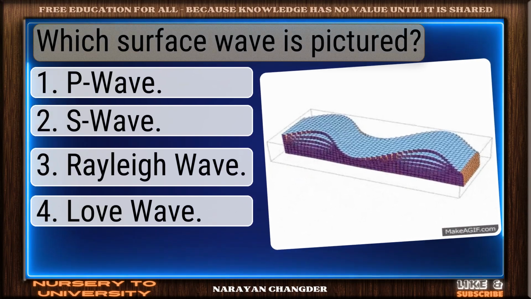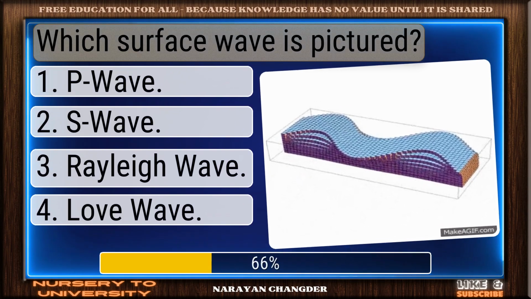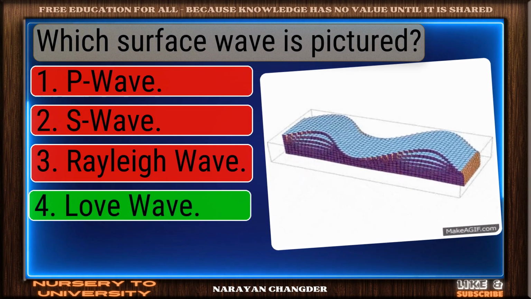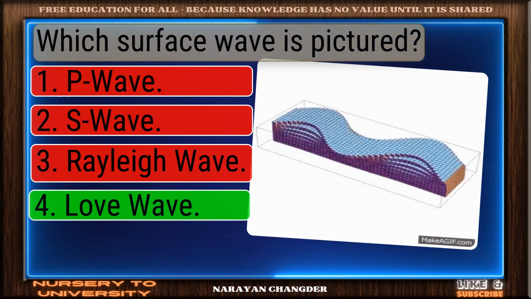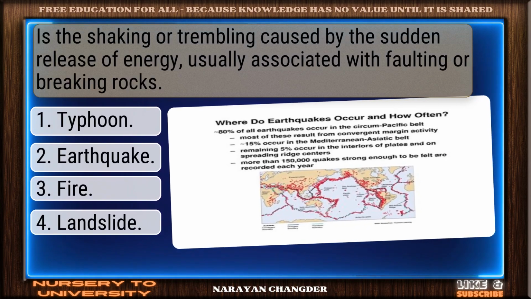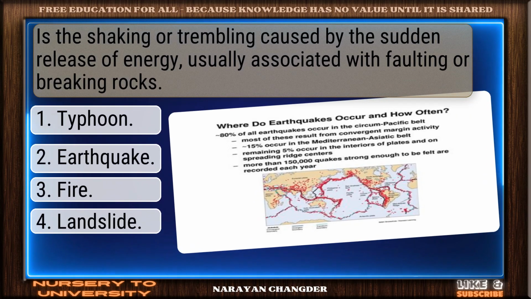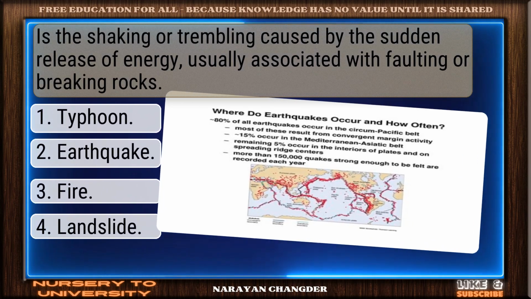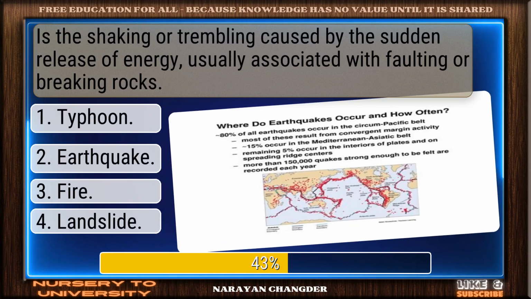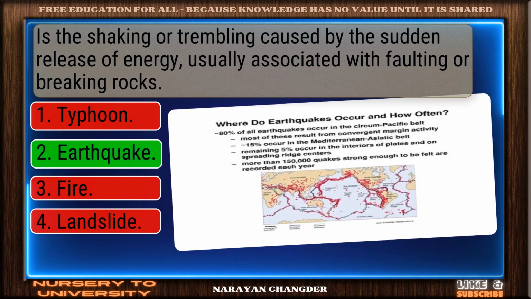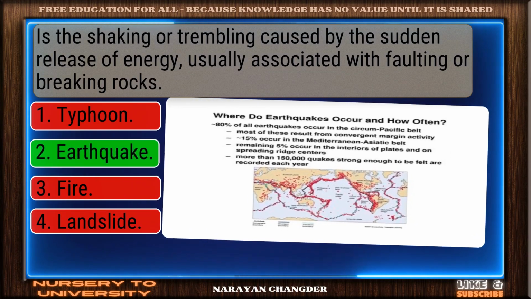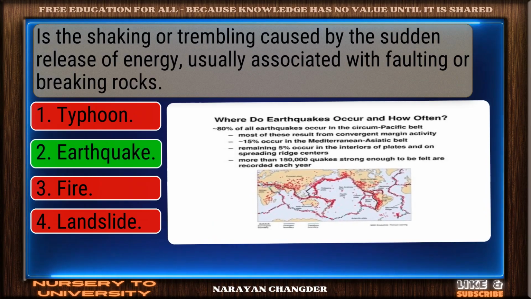Which surface wave is pictured? Correct. Love wave is the right answer. Is the shaking or trembling caused by the sudden release of energy, usually associated with faulting or breaking rocks? Nice selection. Earthquake is the correct and valid answer.